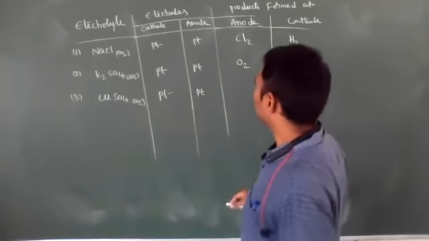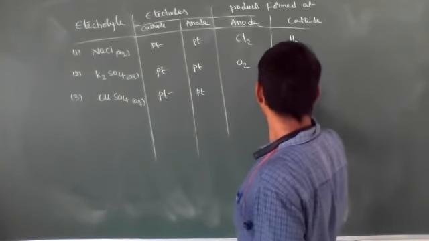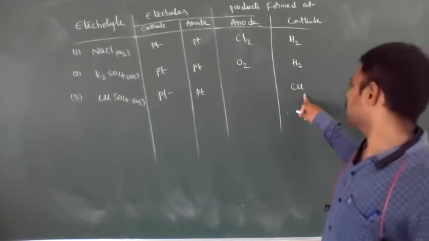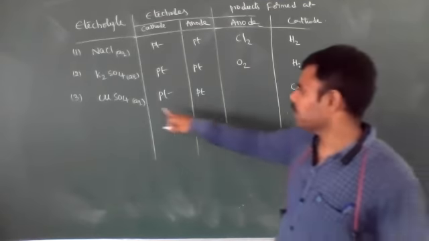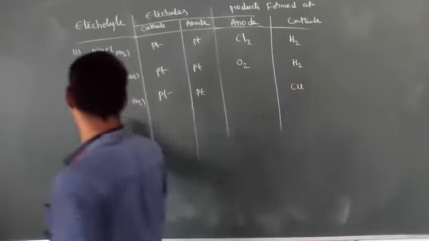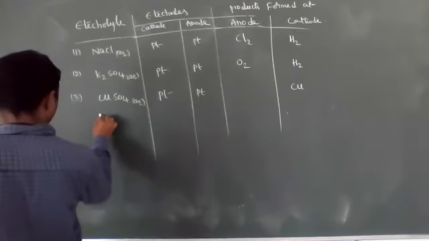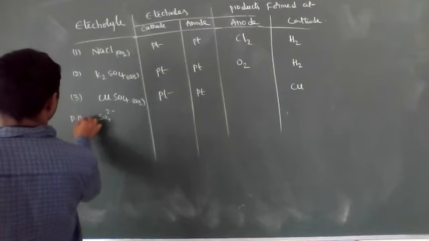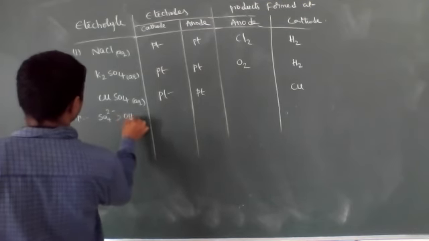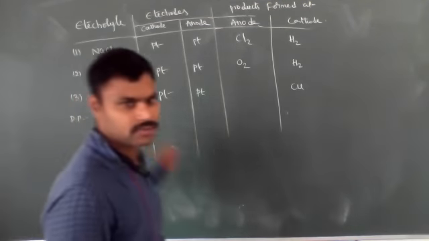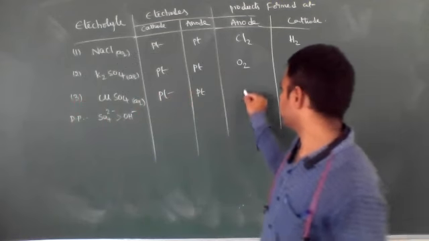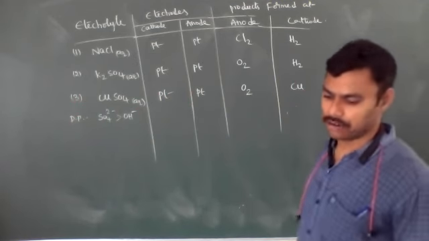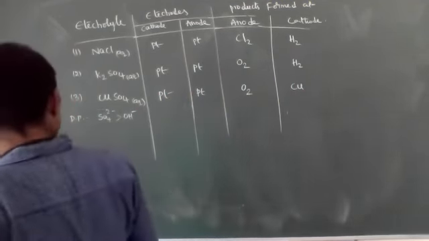Then immediately at the cathode, copper metal only will be deposited. But for sulfate ions and OH minus ions, the discharge potential of sulfate is more when compared to OH minus ions. Then the OH minus ions will be oxidized to liberate oxygen gas at the anode. Okay.